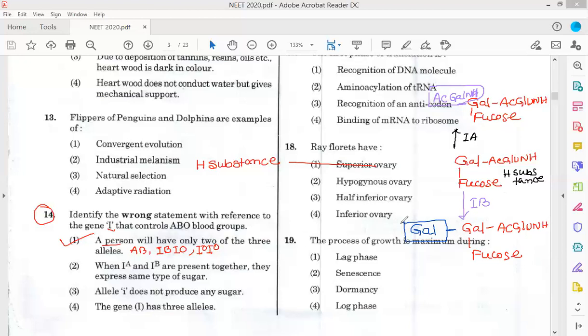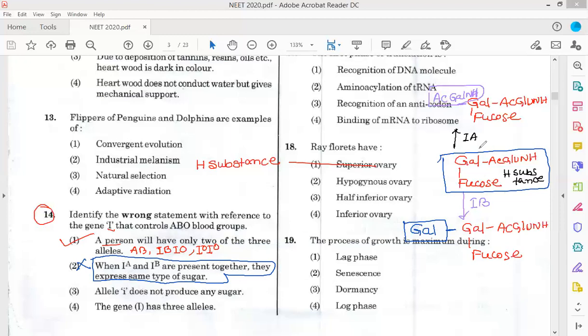So when IA and IB are present together, they express the same type of sugar? No, they express different types of sugar, right? So you have to know that. So this is the wrong statement. Allele i does not produce any sugar. Yes, it's a mutant condition and does not produce any sugar, because these are the basic skeleton in which, if the IA allele is present, N-acetyl galactosamine is added.